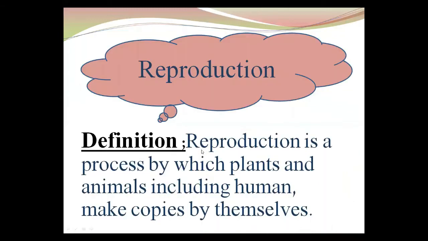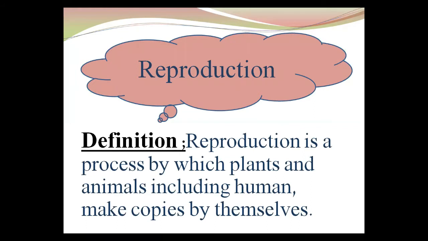Now, the proper definition of reproduction as a process. Do you know about reproduction? Reproduction is a process by which plants and animals, including humans, make copies of themselves.